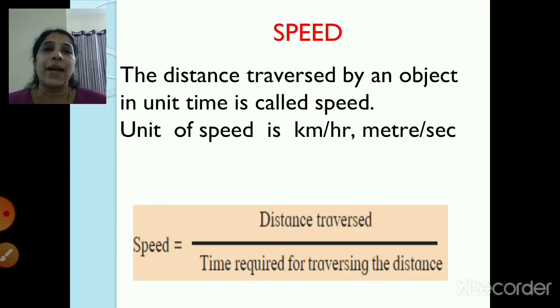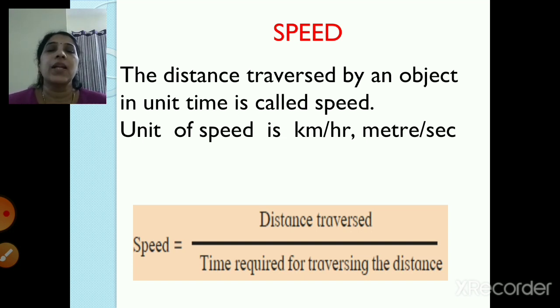Now what do you mean by speed? This you have learnt last year, children. The distance traversed by an object in unit time is called the speed. And what is the unit of speed? It is kilometer per hour or meter per second. And the formula for calculating the speed is equal to distance traversed upon time required for traversing the distance.